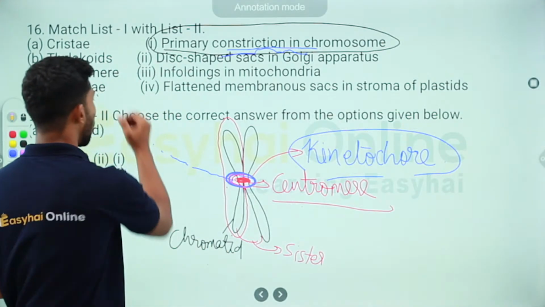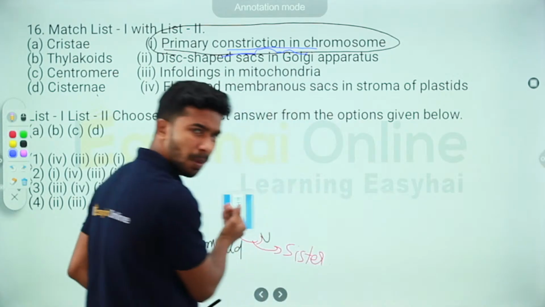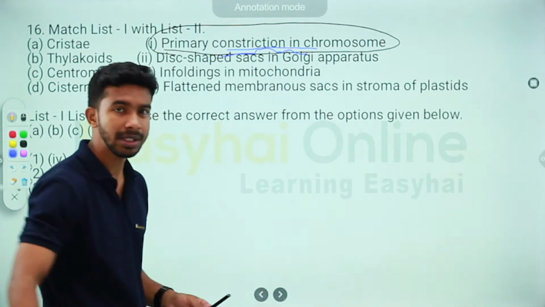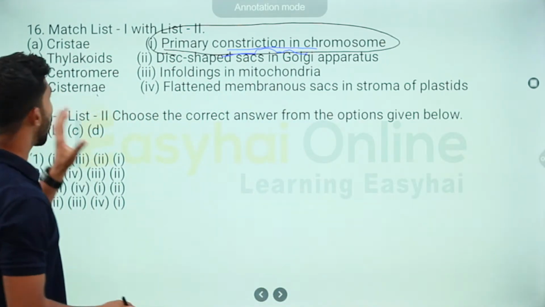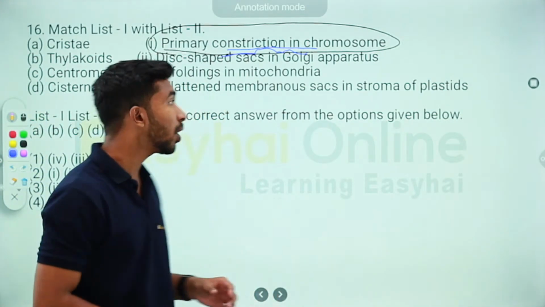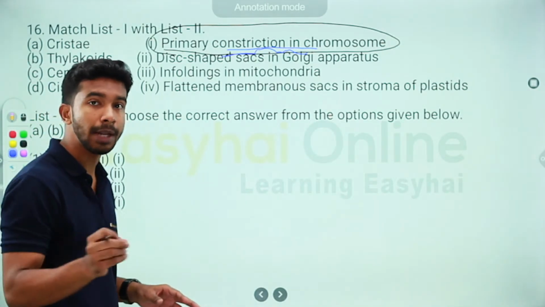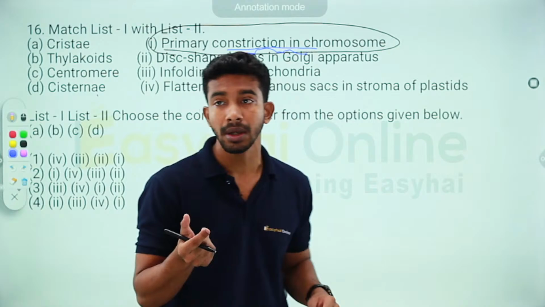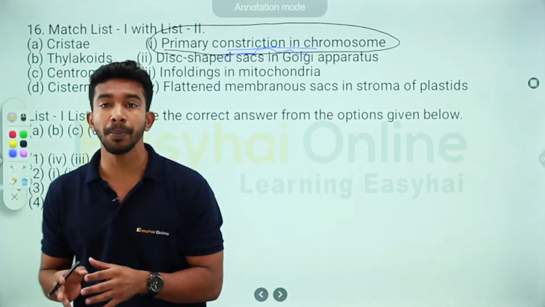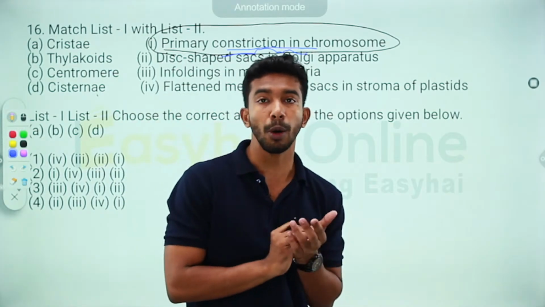Now, in Match the Following, I'd like to tell my friends a small trick, a cheat of sorts: once you've already identified a matching pair, try to eliminate other options, so that you can save time in your exams. Time is obviously the most essential commodity when you're going for a competitive exam.